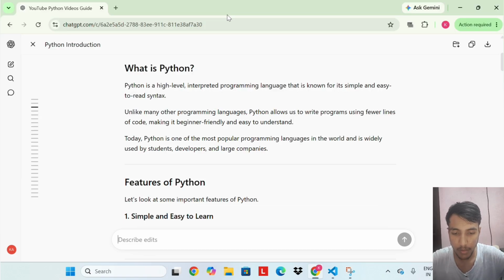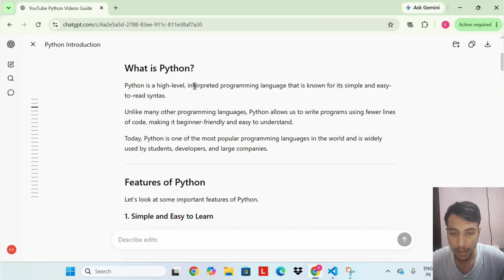In today's lecture, we are going to learn the fundamentals of Python programming. We will understand what Python is, why it is so popular, write our first Python program, and learn how to take input and display output. So let's get started. What is Python?